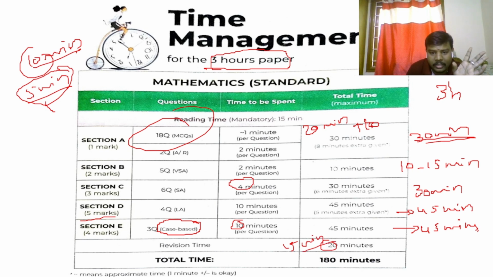Now it is very important. This is known as revision time. You need to spend these 15 minutes to revise your answer sheets, whether you did properly or not. And if you skipped any question, if you were feeling any difficulty, or if you felt that the question was killing the time, you need to skip it. Those questions you need to answer in this revision time. So try to save the maximum time wherever you can, and spend the time on the questions which will take more time. So total 180 minutes completed.